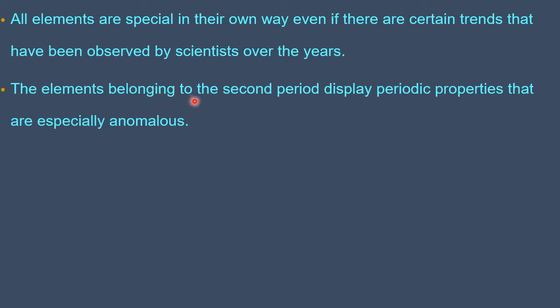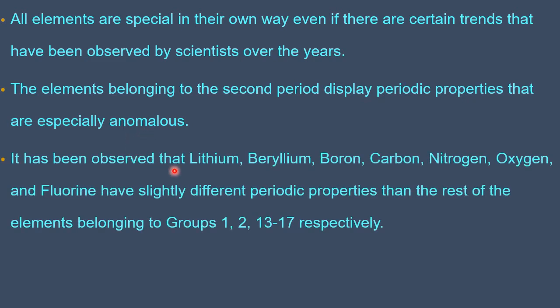The elements belonging to the second period display periodic properties that are especially anomalous. Anomalous means something different from the members of the same family. It has been observed that lithium, beryllium, boron, carbon, nitrogen, oxygen, and fluorine have slightly different periodic properties than the rest of the elements belonging to groups 1, 2, 13, 14, 15, 16, and 17 respectively. That means they are the first member in their respective family.